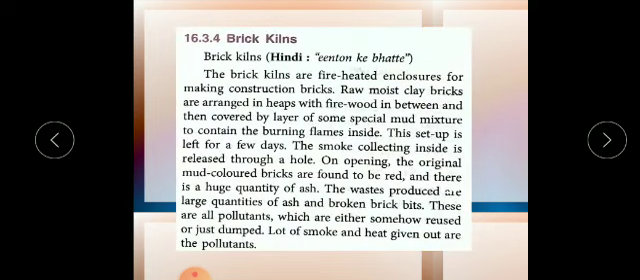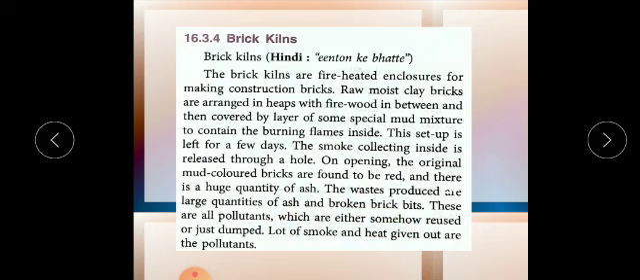Now the next one is brick kilns. As I said, brick kilns, or Eent ki Bhatti, are used for making construction bricks, and they release a high amount of air pollutants in the form of smoke. A lot of smoke and heat is given out as a pollutant, which causes air pollution.